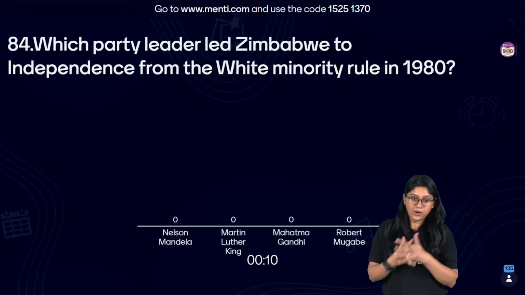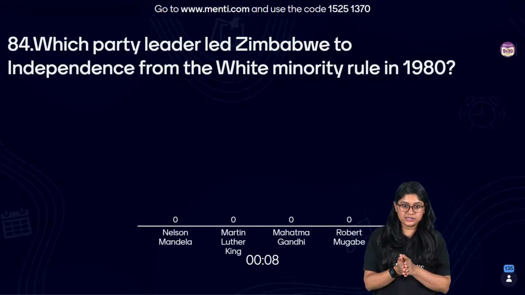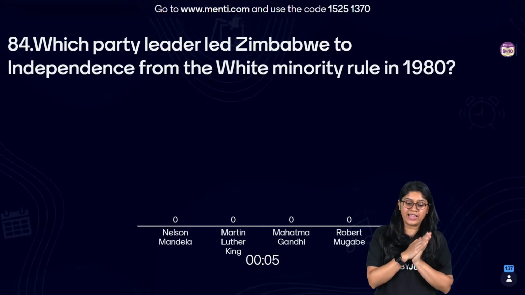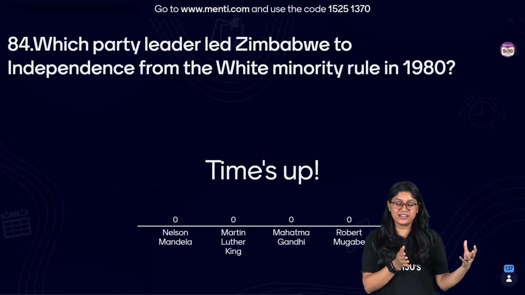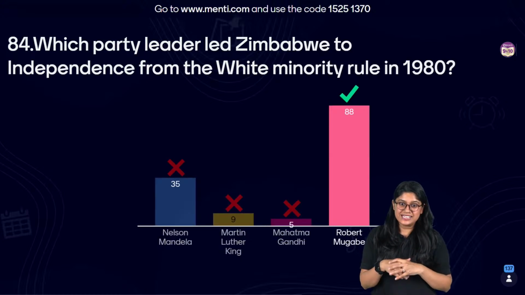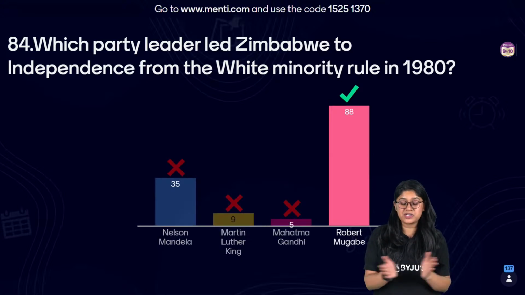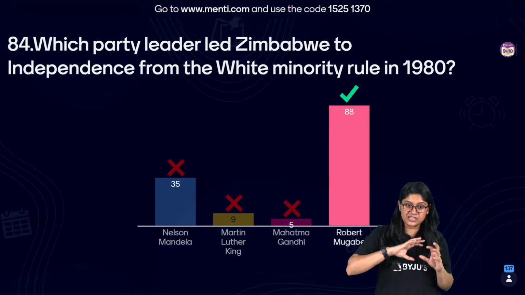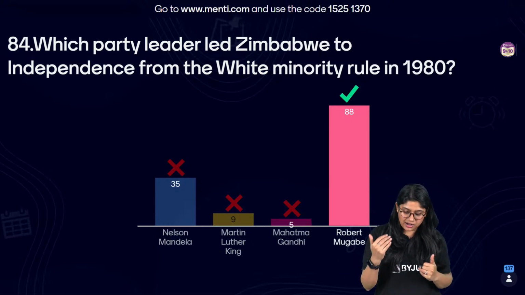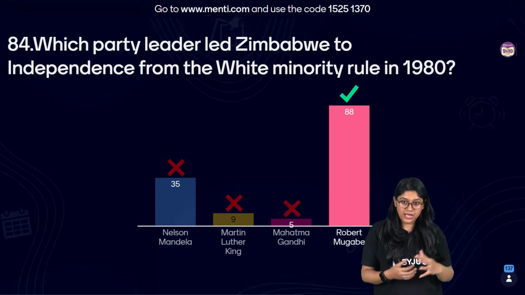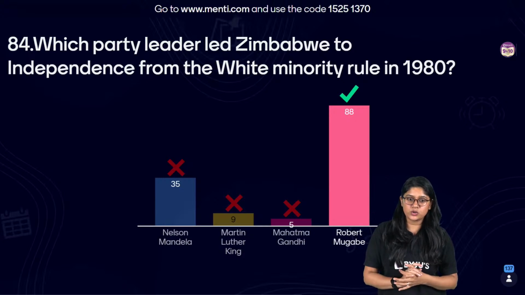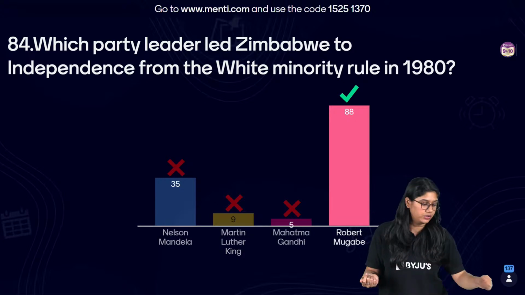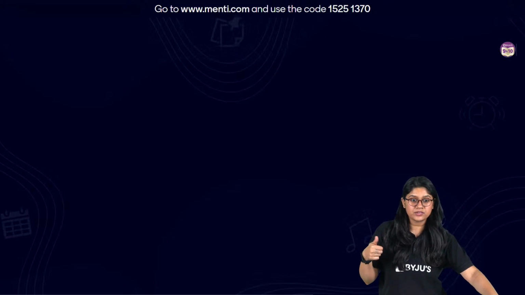And, of course, they were under colonial rule, right? And they took the independence from the white minority. But when we read the chapter ahead, we know that even though, yes, very good, everyone. The correct answer is option number D, and 88 of you have voted for the correct answer. Even though independence came, we know that the government which was formed later was not working with the whole democracy, right? So it is a good example over here. The correct answer is option number D. Kudos to each one of you.